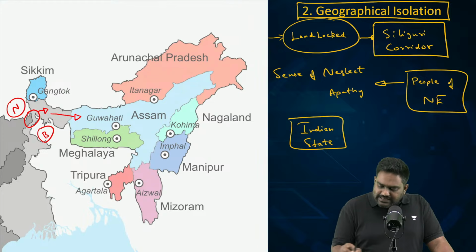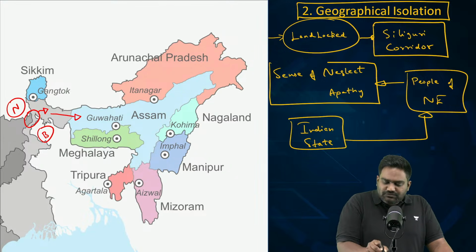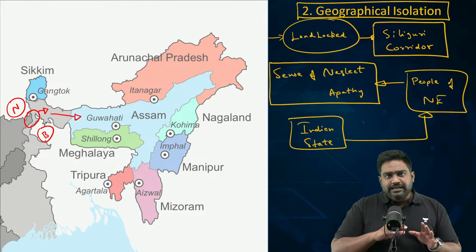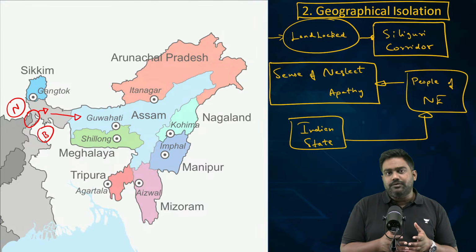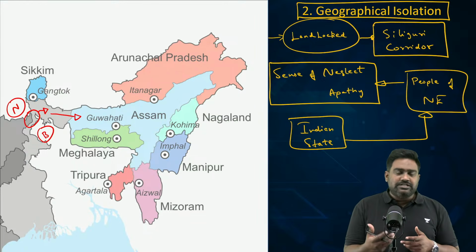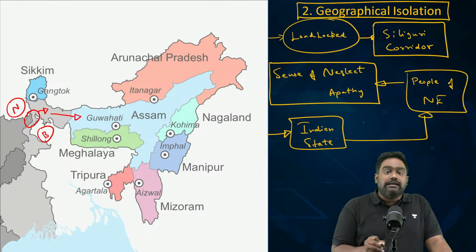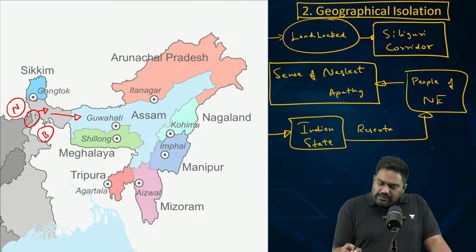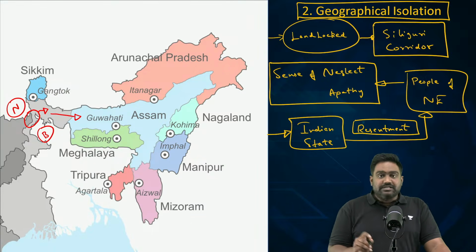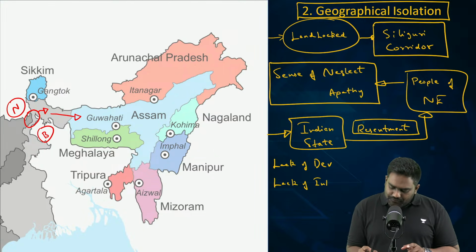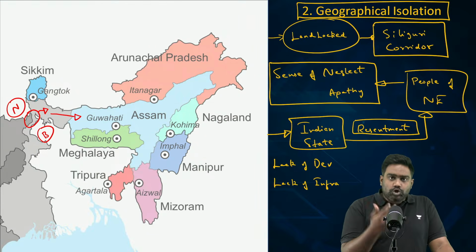As far as the reach of the government, the reach of administration and development is concerned, the people of Northeast India have felt isolated in general because of the geography of the place, the lack of access, the remoteness of the region, the difficulty in establishing connectivity, and the political apathy and neglect has created this resentment, which has contributed to anger against the Indian state. This is in turn connected to the lack of development that you see here, the lack of good infrastructure, the lack of adequate connectivity, the lack of job opportunities.